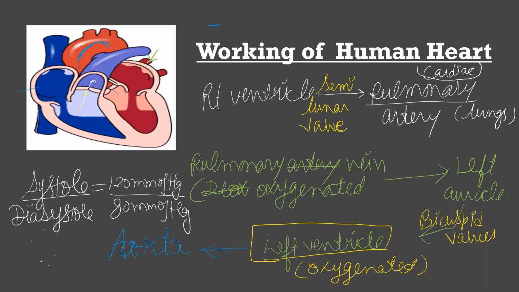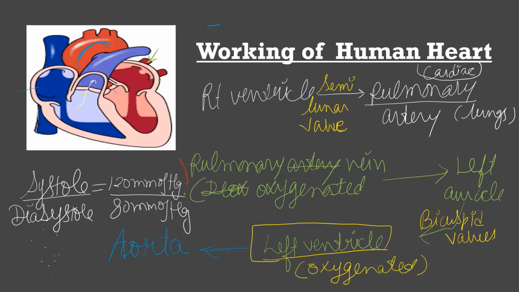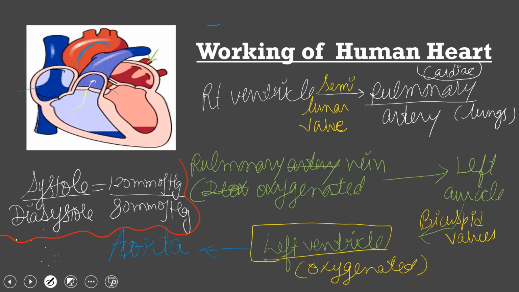If the blood moves in the arteries and veins with this pressure, then the working of the heart will be proper. If this value varies, then the person will have either low blood pressure or high blood pressure.